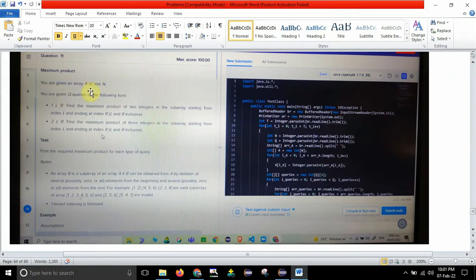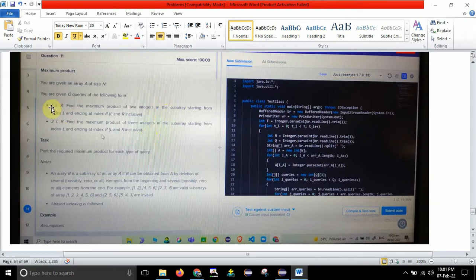You are given an array A of size n. So there is an array A of size n. You are given Q queries of the following form. So there are Q queries of the following form. 1 L R means find the maximum product of two integers in the subarray starting from index L and ending at index R. L and R inclusive, in the sense L and R should be considered in the subarray.